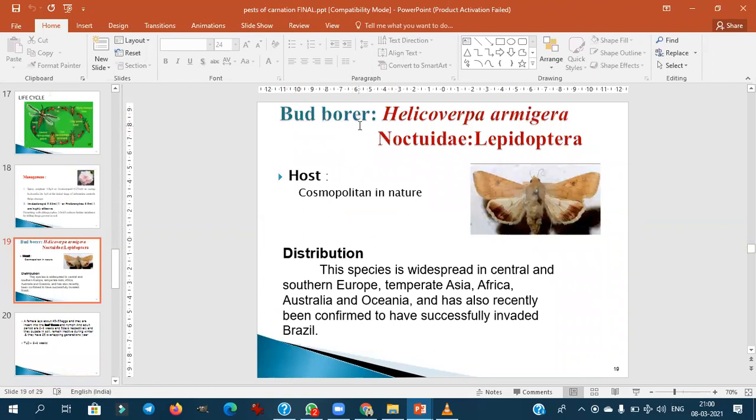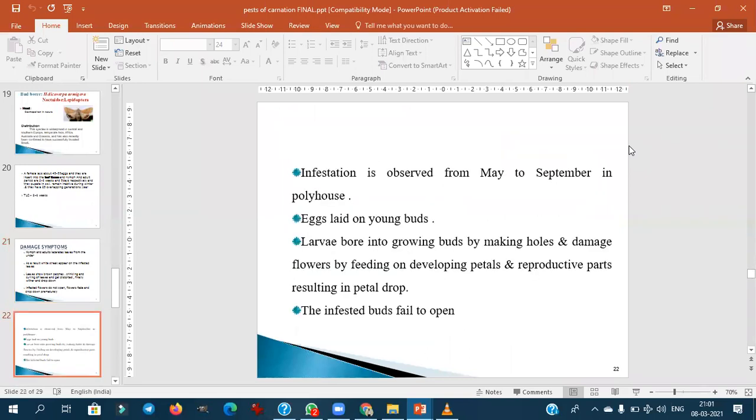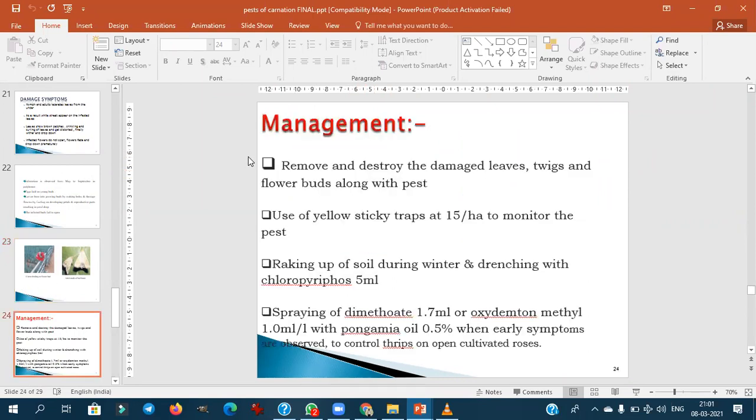With respect to bud borer, Helicoverpa armigera, this is very much important. You remember this family name also, not today. This is commonly asked. This is the damaging stage. The larva will feed on the flower buds, so it will directly affect the marketable produce. Then how to manage? Hand picking, then remove and destroy the larvae, then use yellow sticky traps. This is also very important for monitoring. Use yellow sticky traps, 15 numbers per hectare. This is very important.